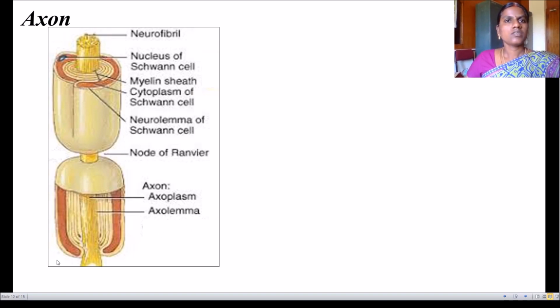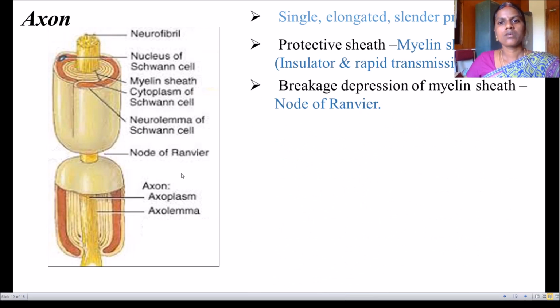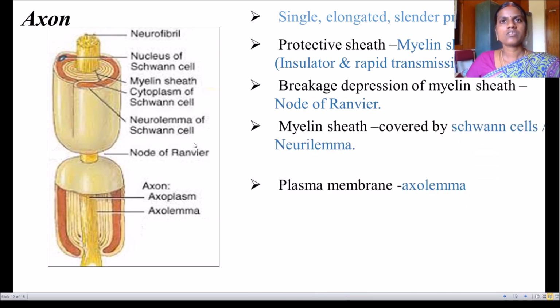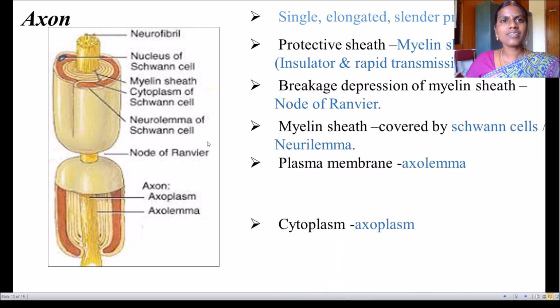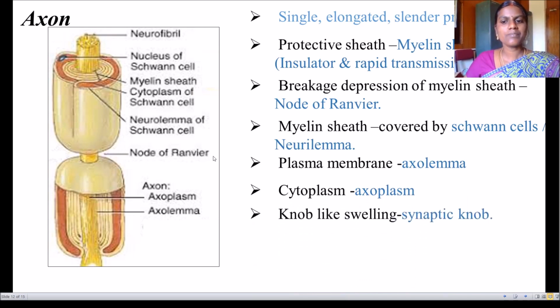The knob-like structure I had shown earlier in that picture, the knob-like swelling, is called synaptic knob. So axon carries impulse away from the cyton.